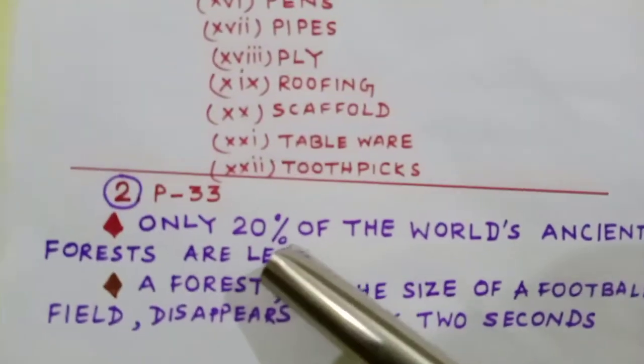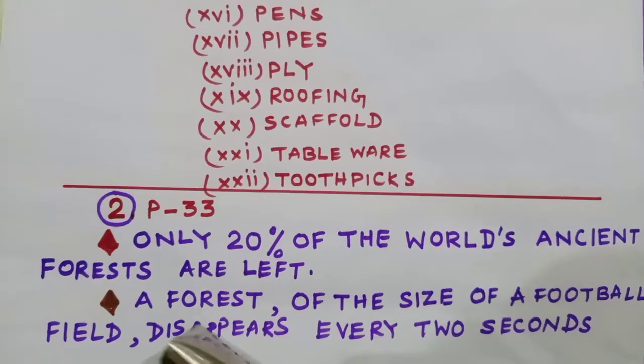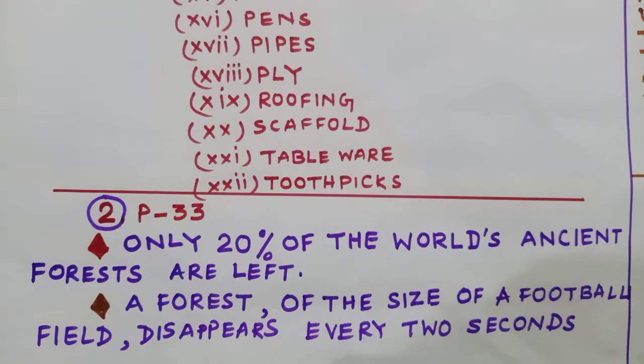On a special occasion, especially on the occasion of our birthday, isn't it? Now, how many percentage are left? Only 20%. Now, a forest of the size of a football field disappears every 2 seconds. In every 2 seconds, a forest measuring a football field is demolished. They are cut. Just imagine. In this way, there will be no plants.